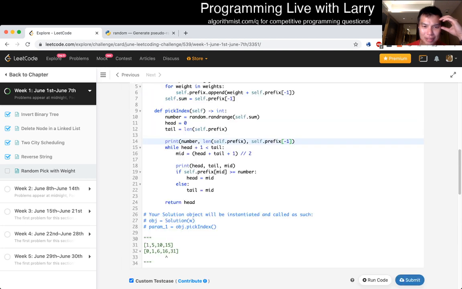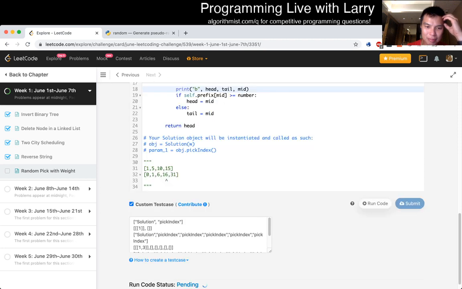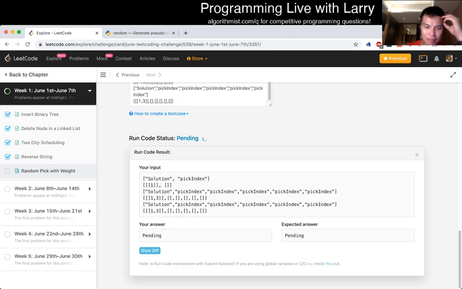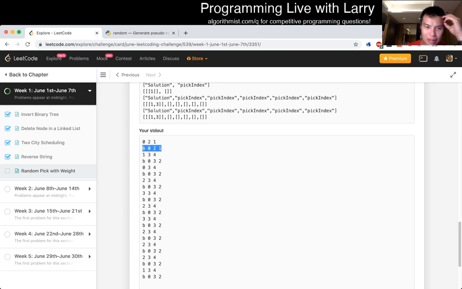Oh, that's from this. Whoops. Really need to label my debugging so it's less confusing. Okay. So for 4, it rolls a 1, so it should just give me a 0.